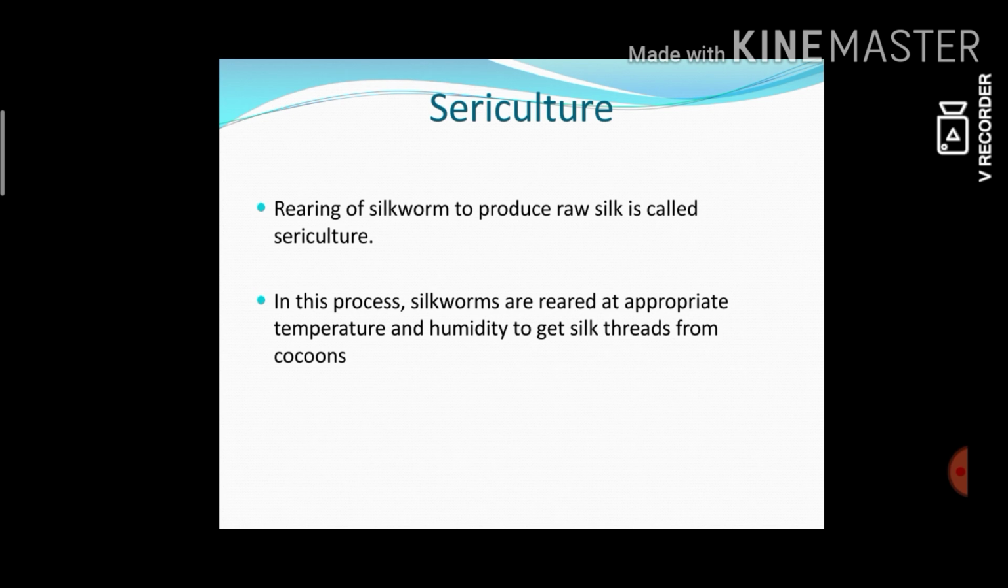The next one is sericulture. Do you know aquaculture? What is that? Apiculture is the large scale rearing of bees for honey. Aquaculture means the large scale rearing of aquatic animals. Likewise, rearing of silkworms to produce raw silk is called sericulture. In this process, silkworms are reared at appropriate temperature and humidity to get silk threads from cocoons. Okay.